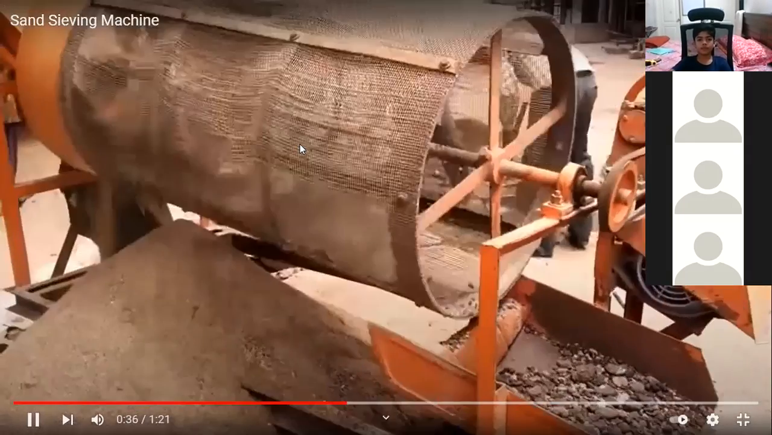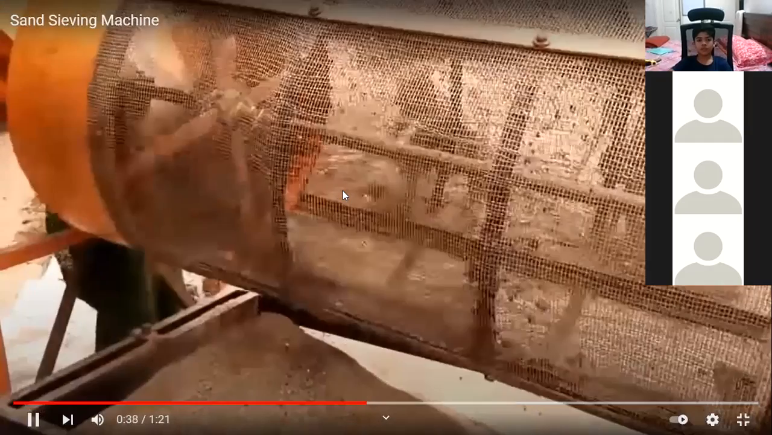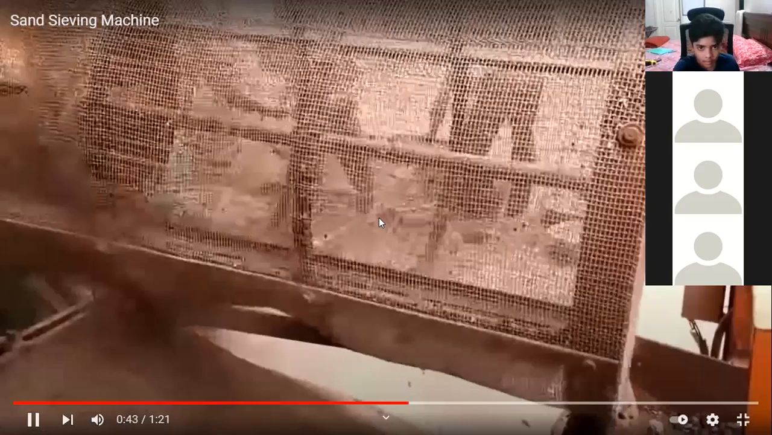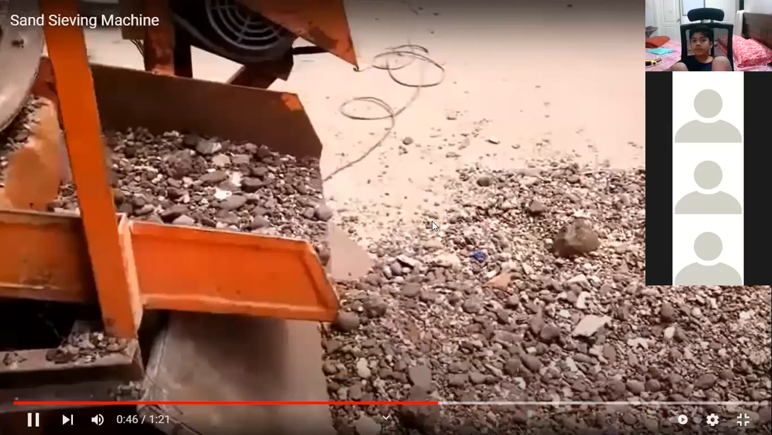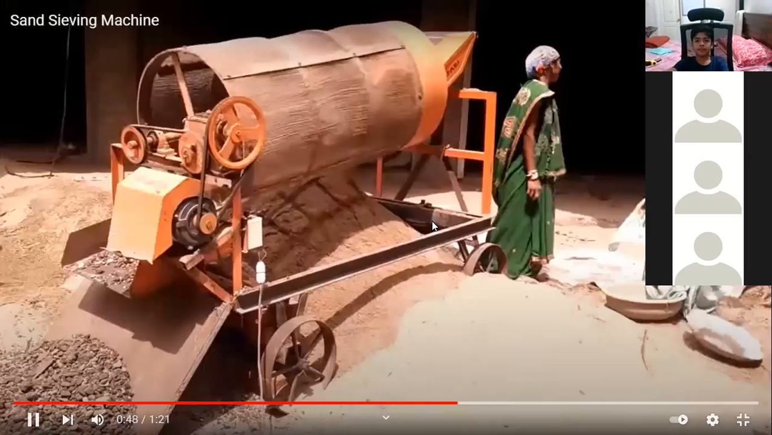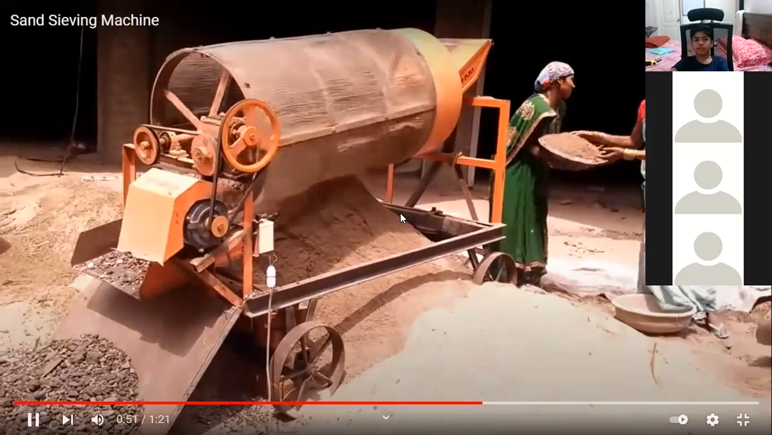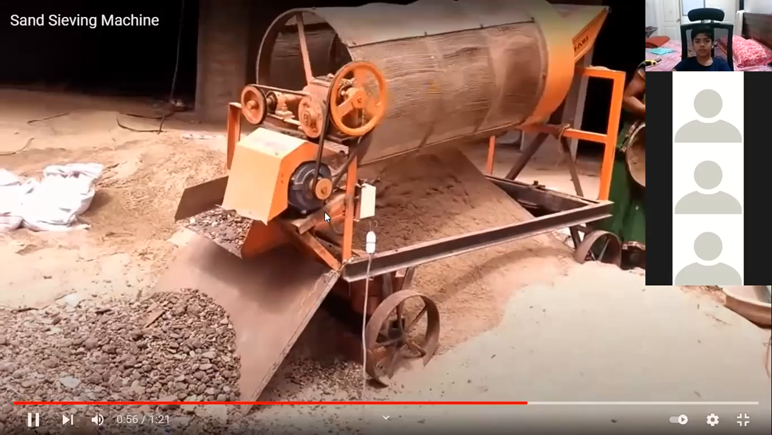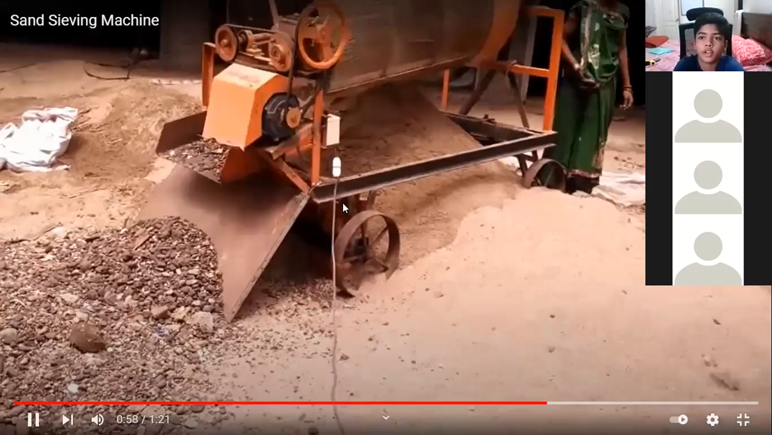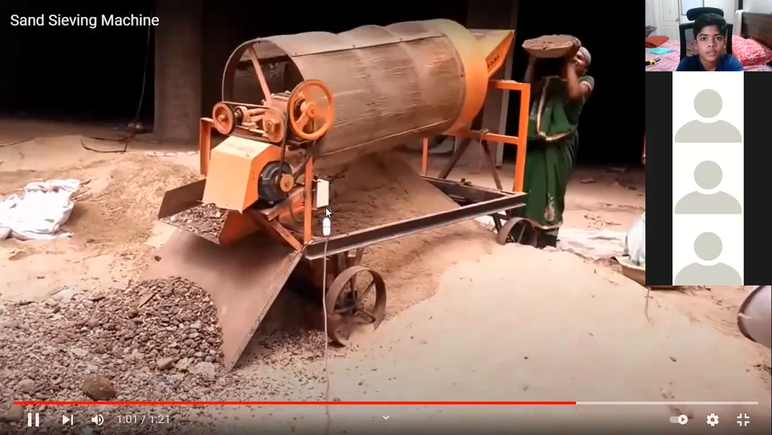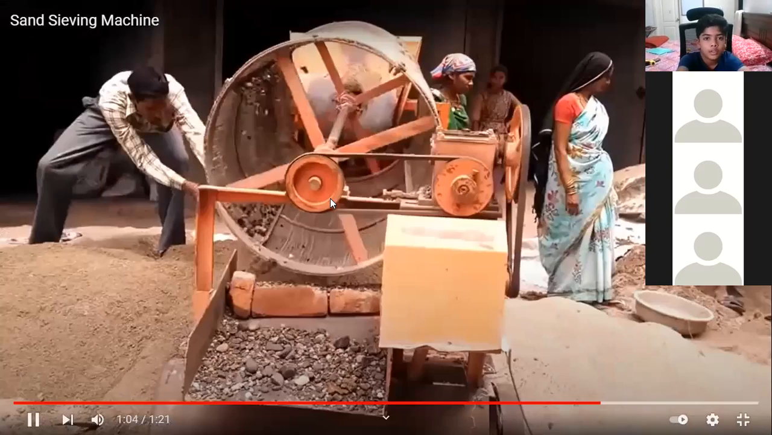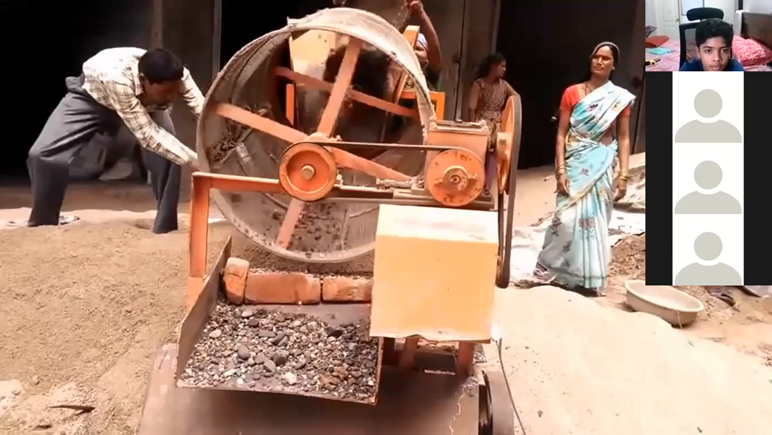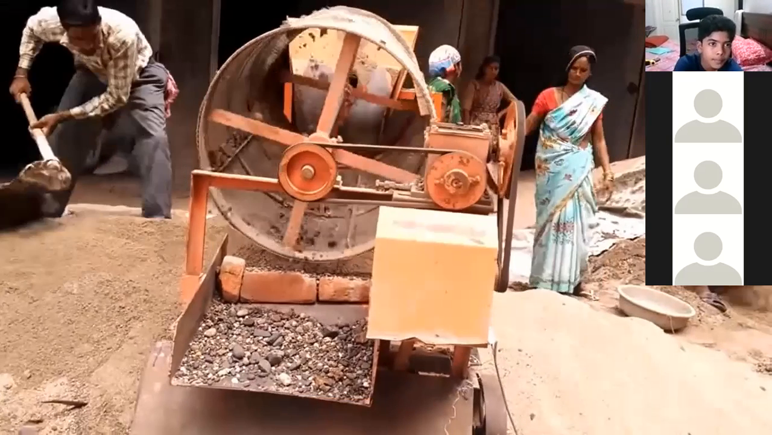Yes, sir, we can see this clearly. But, sir, it's hanging. There is some network issue. Sir, it's spinning with the net, and it's a hollow cylinder, sir, and we pour the sand, sir, and the stones come out, sir. Yeah. So once the sand is filled at the bottom, they will take it out separately. Okay.